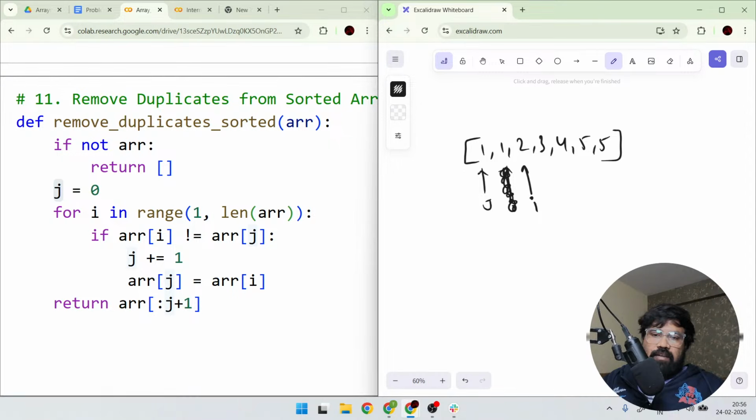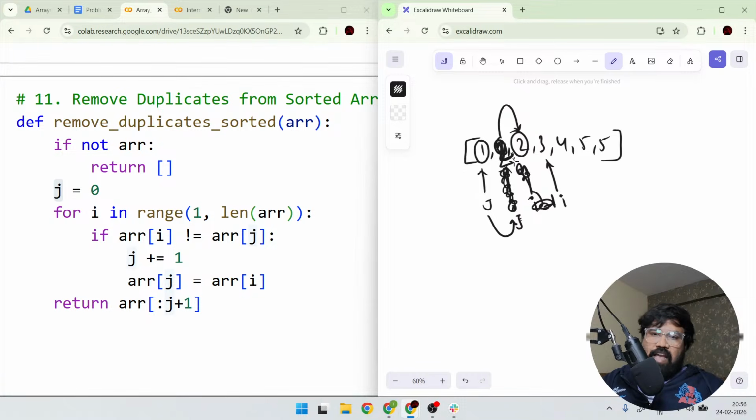Okay. Now i is here. Now they will check whether a of j and a of i are equal or not. Both are not equal. Then j will be increased and see a of j. So the present value will be replaced with i, which is nothing but 2 will come here. Again the loop will start. Again, if you see j and i are equal, so i will be increased, which is nothing but i will come to this place.